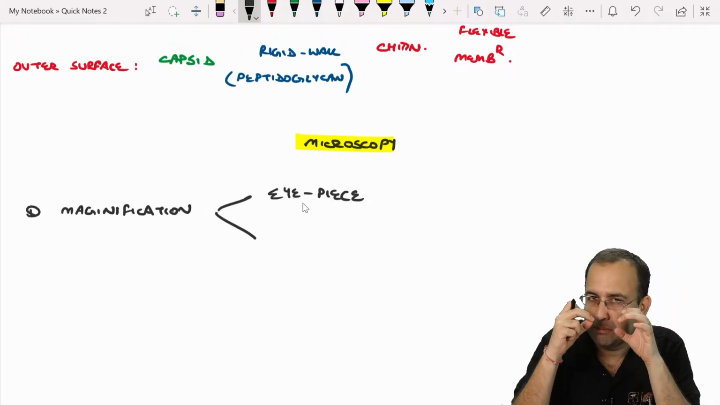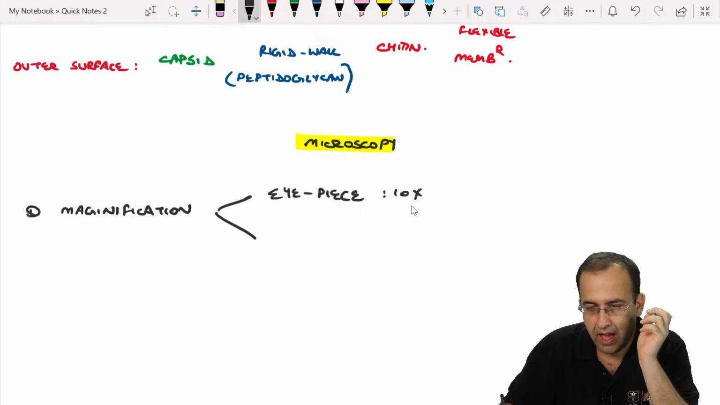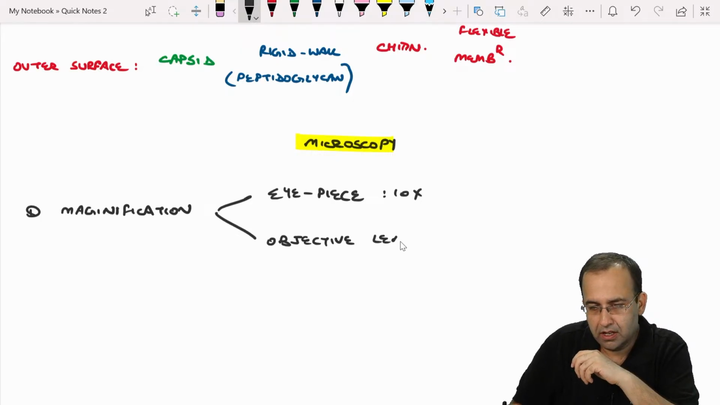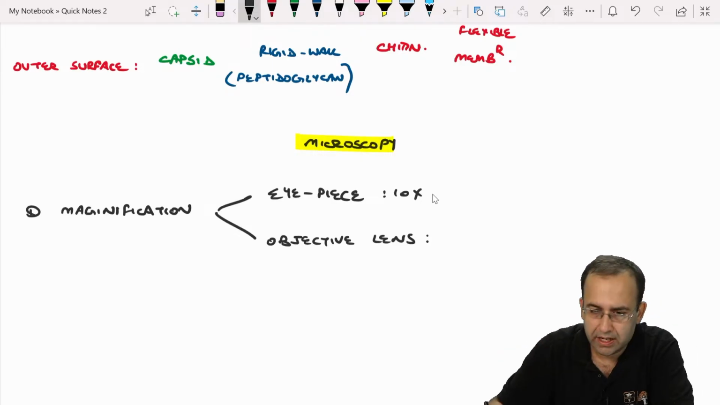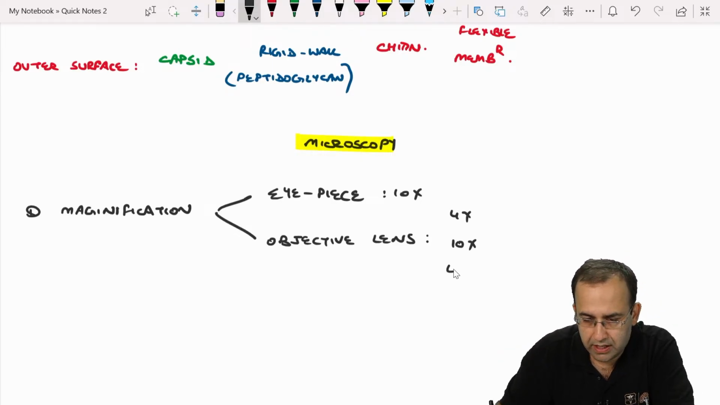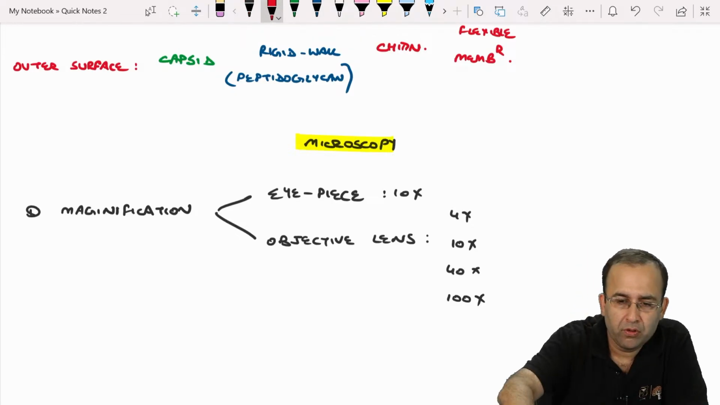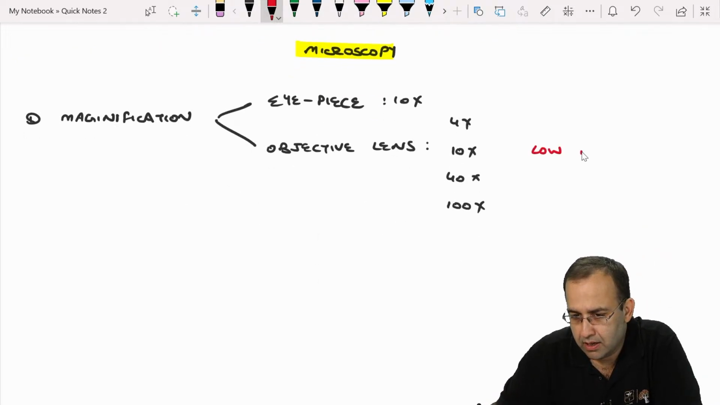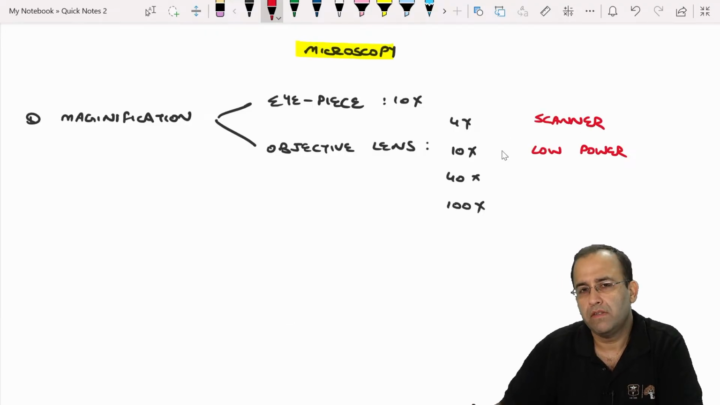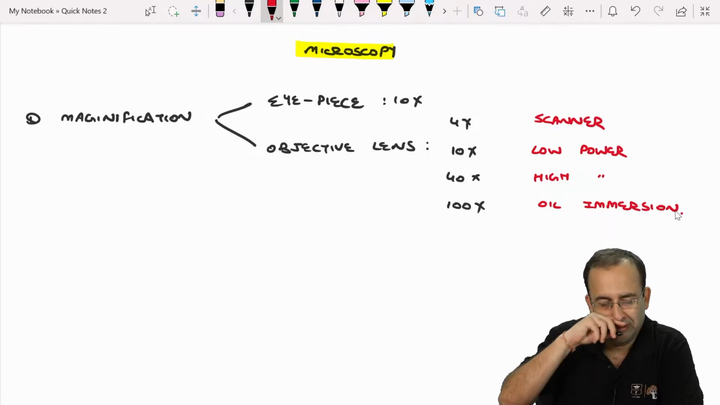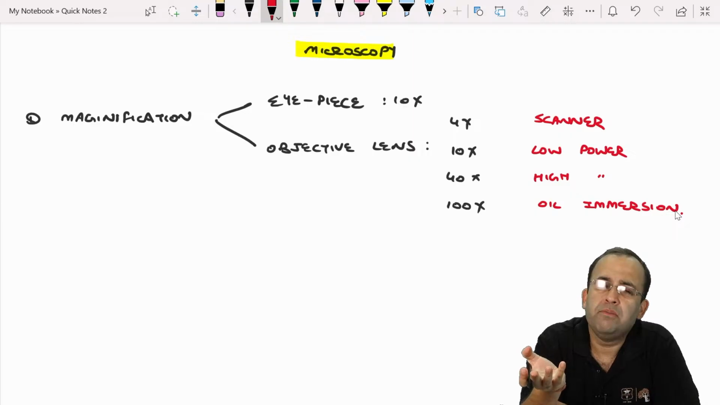So this is the eyepiece that has a magnification of 10x, and then is the objective lens, the one that we used to rotate: 4x, 10x, 40x, and 100x. So what is low power view? 10x. What is 4x? It is the scanner view. What is high power? 40x. What is 100x? That is oil immersion. We saw the same thing in pathology also. This is what we see in microscopy.